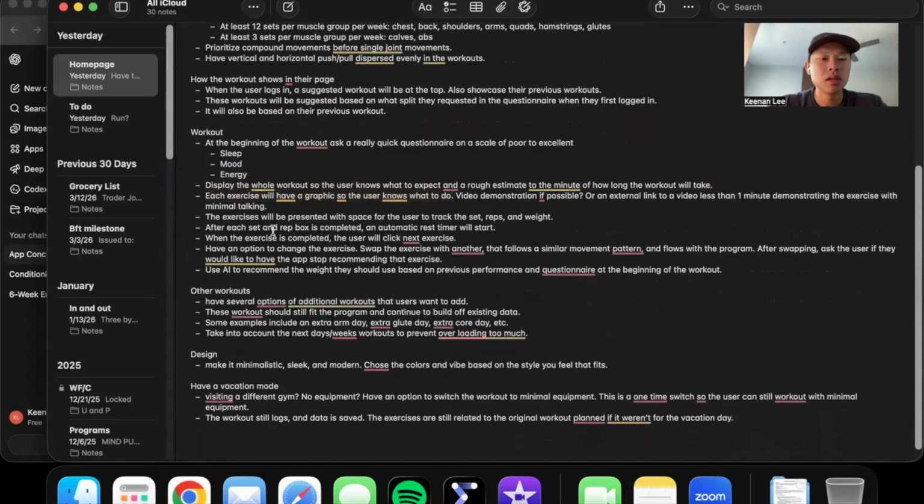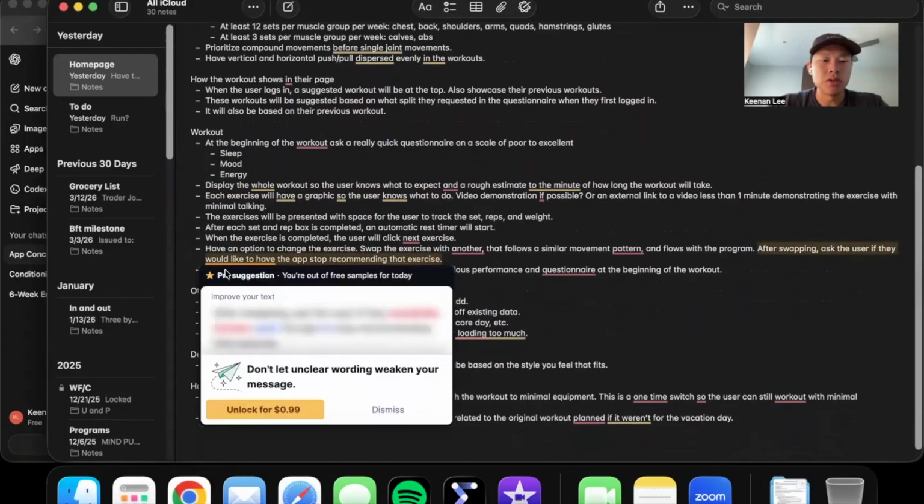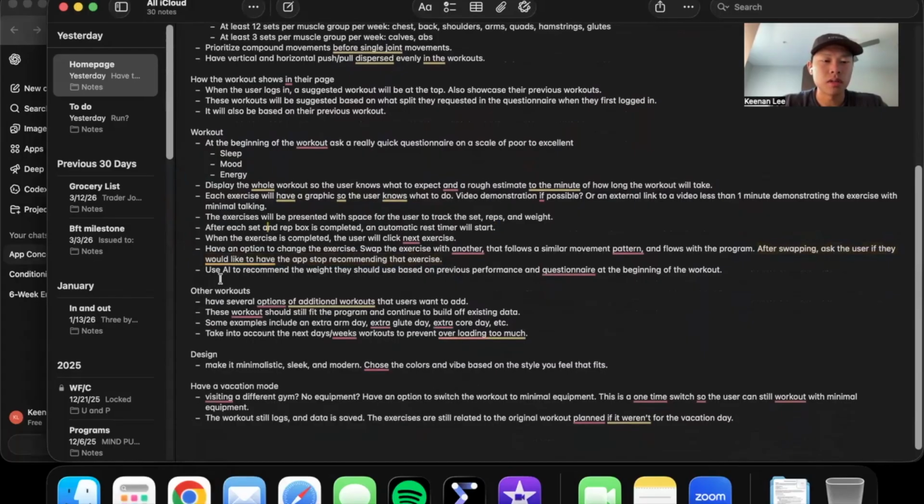Basically just entering the workouts, using AI to recommend the weight they should use based on the previous performance and questionnaire.